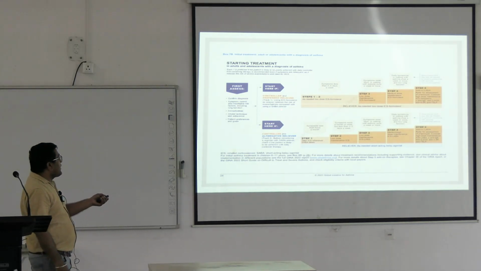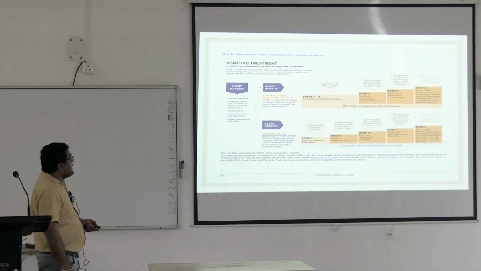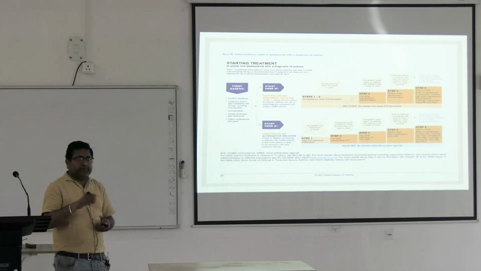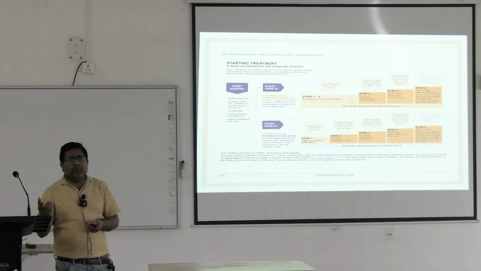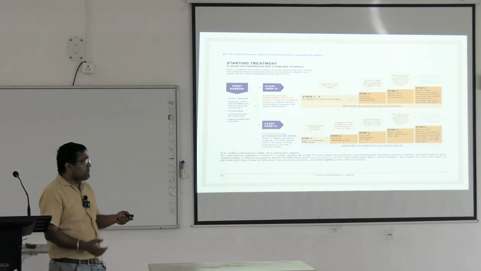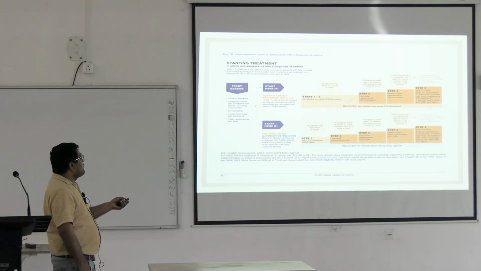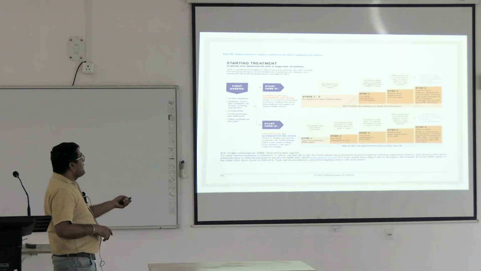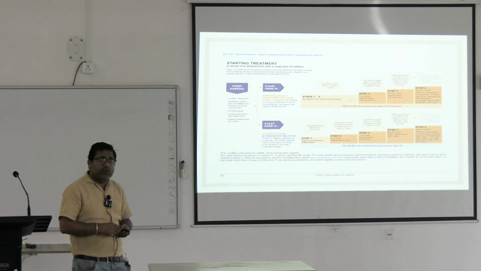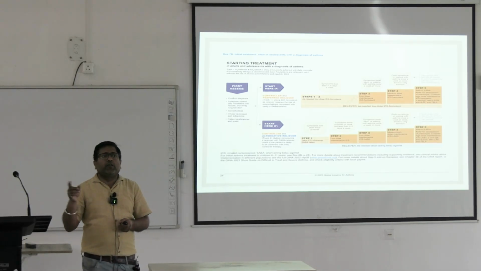Now, coming to track 1, steps 1 and 2 are common, where symptoms are less than 4 to 5 days a week. What can be the symptoms? It can be cough, it can be distress, it can be wheezing, and others. In track 1, we go for basically as needed low dose inhalational corticosteroid with formoterol.